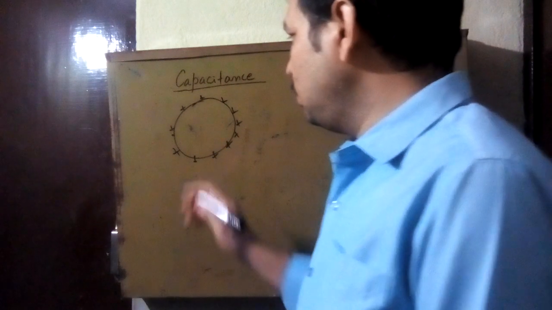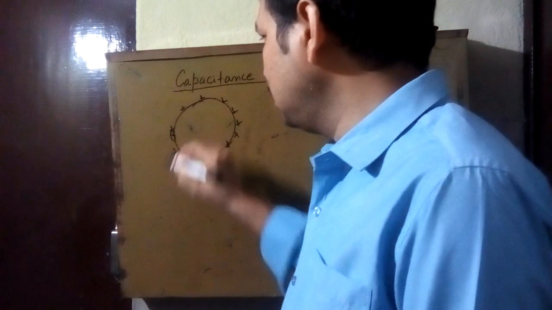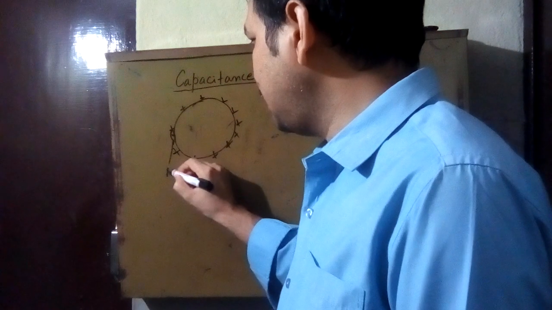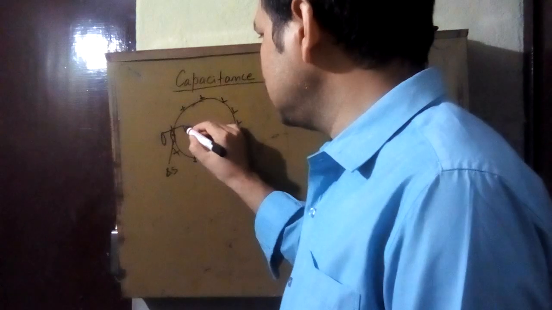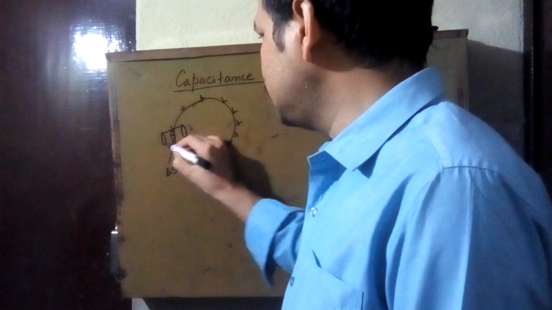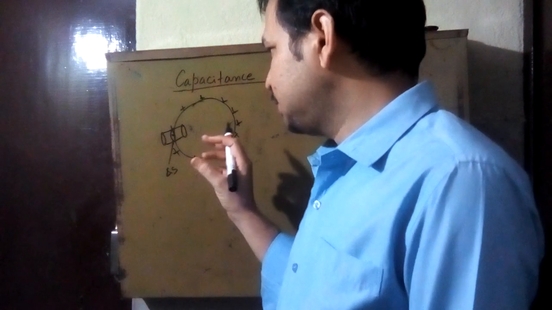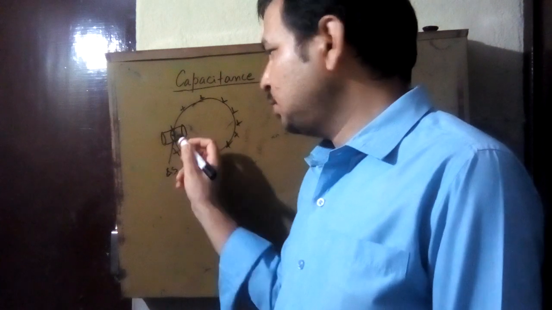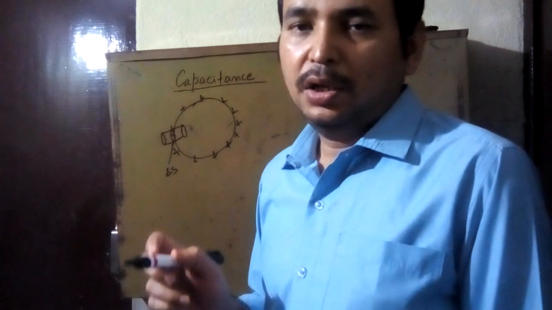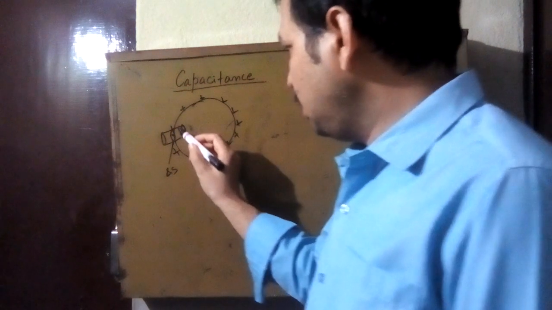So what do we have to do? We have to take a small area enclosing that point. Suppose this small area is delta S, and we draw one Gaussian surface passing through this. This is a small cylindrical shape covering area delta S. It is also known as a pillbox.